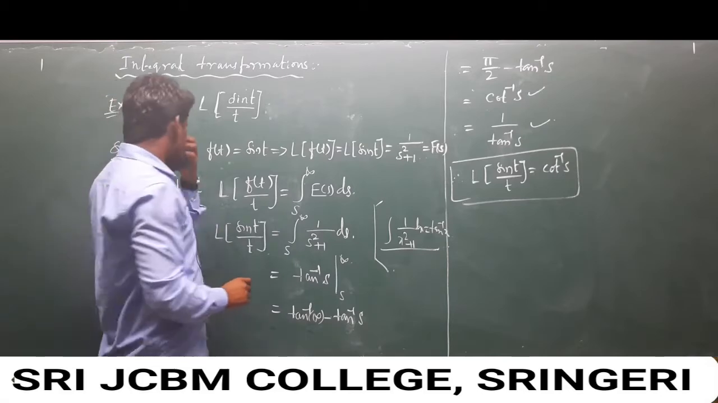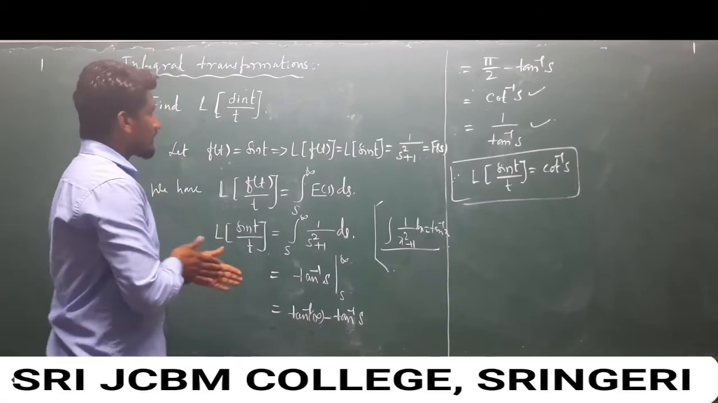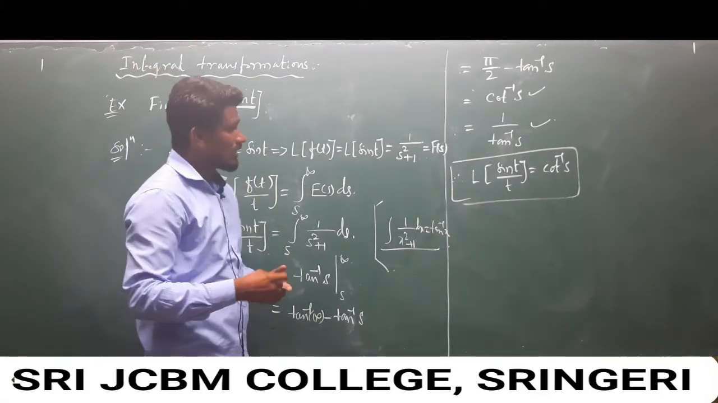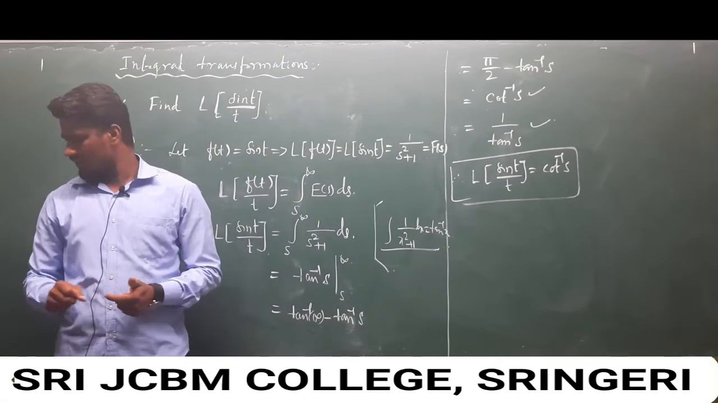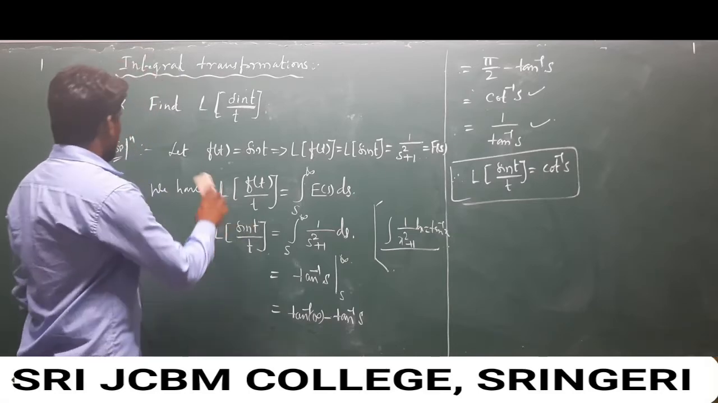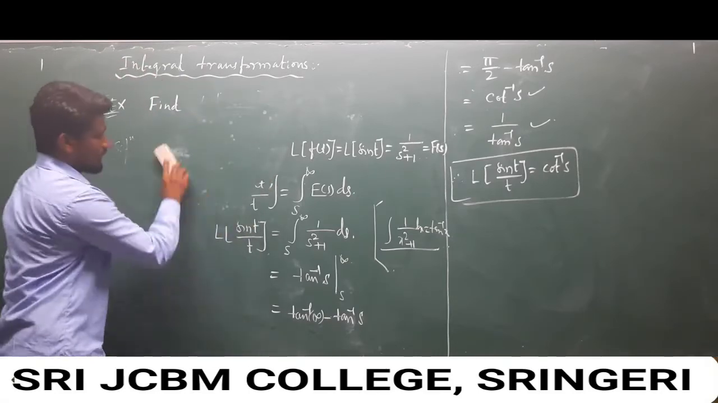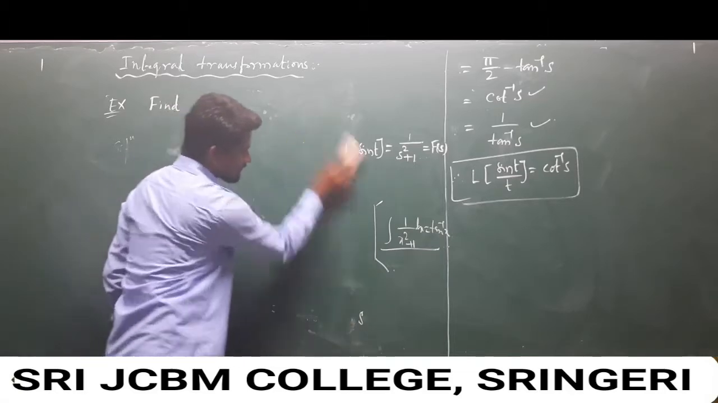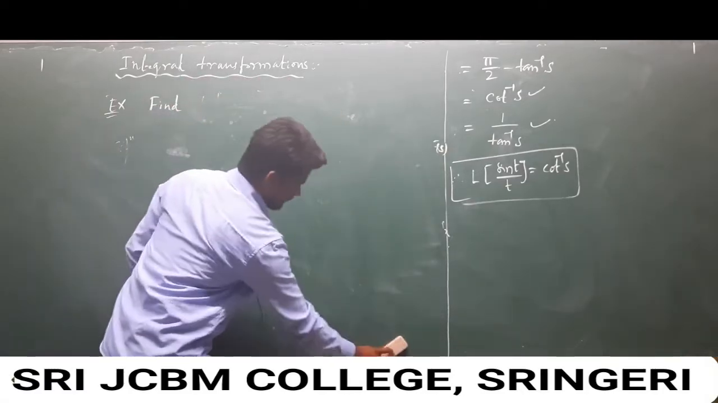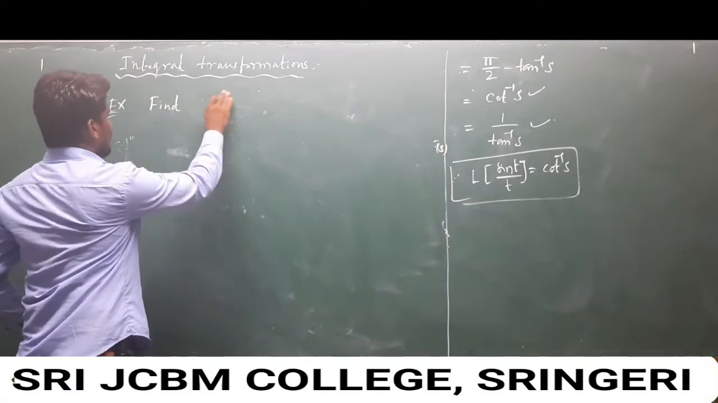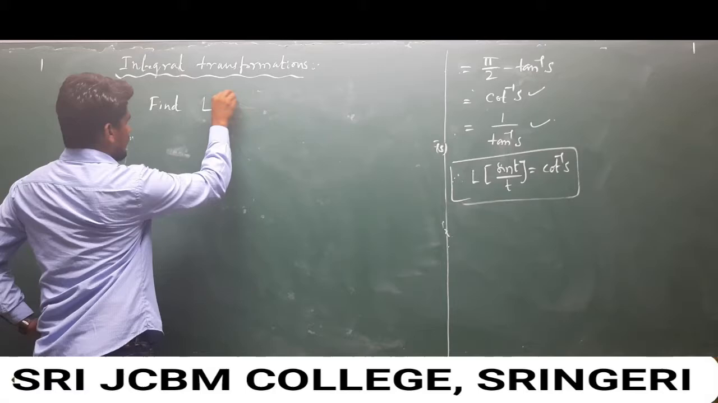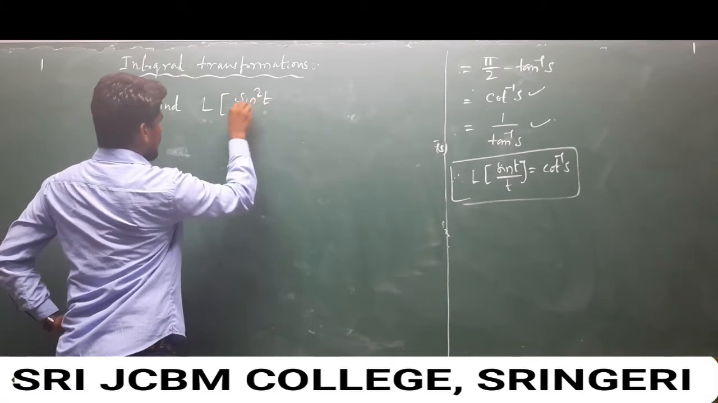And such kinds of examples are the integral transformation, when the denominator t is there. Clear? So we go to another example on the same basis of the integral transformation: find the Laplace transform of sin square t over t. So another example for the integral transformation, find the Laplace transform of sin square t over t.